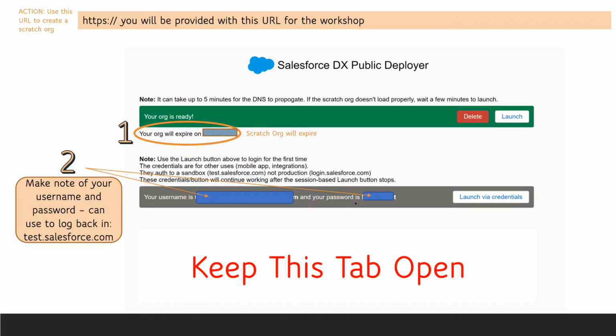You'll be given a link which, with one push of a button, is going to create a Scratch org for you that contains all the metadata and data and will have everything you need for this workshop. One very important note is that throughout the workshop, it is recommended that you keep the tab open because there is a direct link for you to be able to launch directly into your Scratch org. Also, be sure to take note of your username and password for this Scratch org so you can go back later and do some experimenting on your own. And note that in the future, you'll sign in at test.salesforce.com.